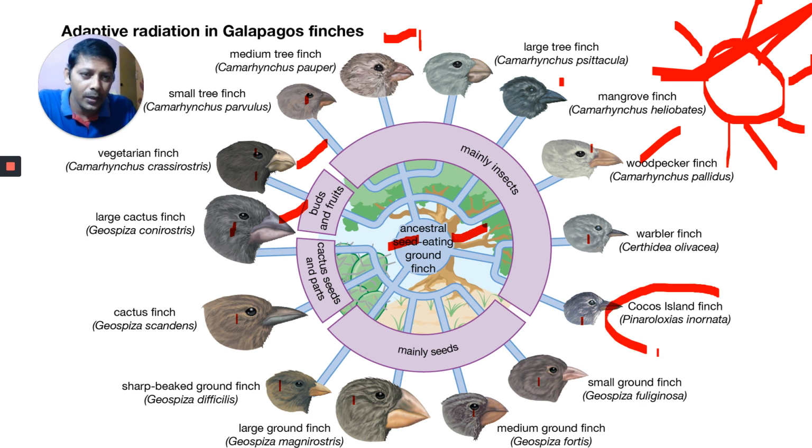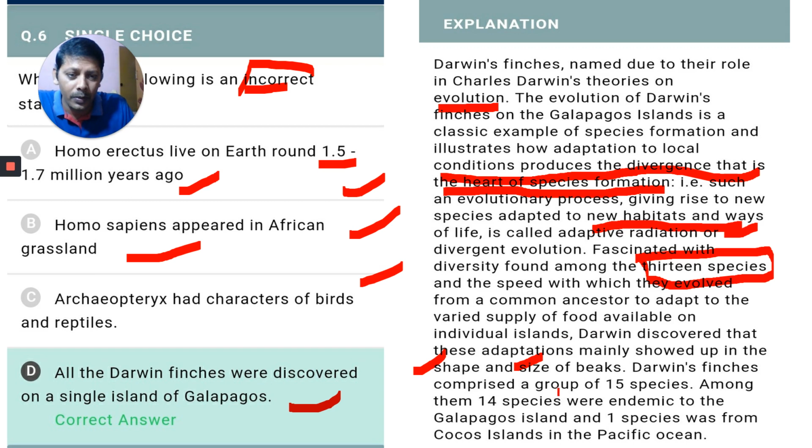Another one: not only the Galapagos Islands, he also observed one from the Cocos Island. That is important here. Darwin's finches comprised a group of 15 species, and among them 14 were endemic to the Galapagos Islands, and one species was from another island.